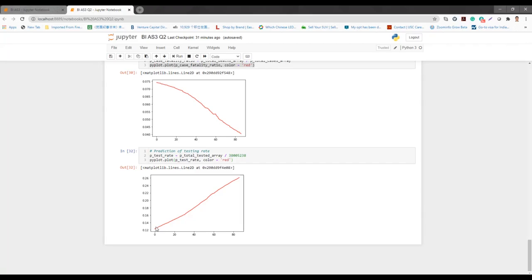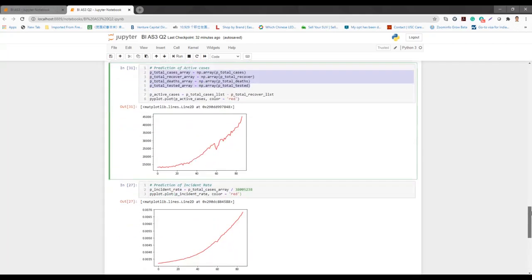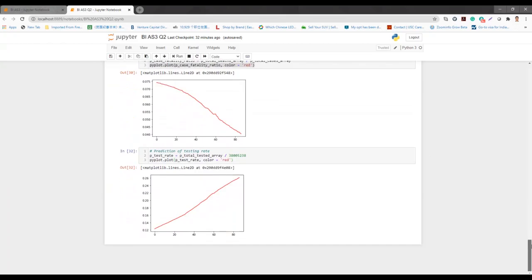Here we can see that the testing rate has increased from about 13% to about 26% of the total population, increasing over time. So I think this is the answer to question 2.